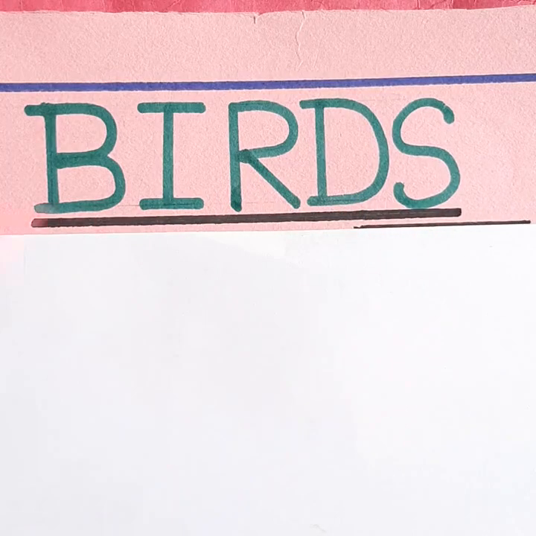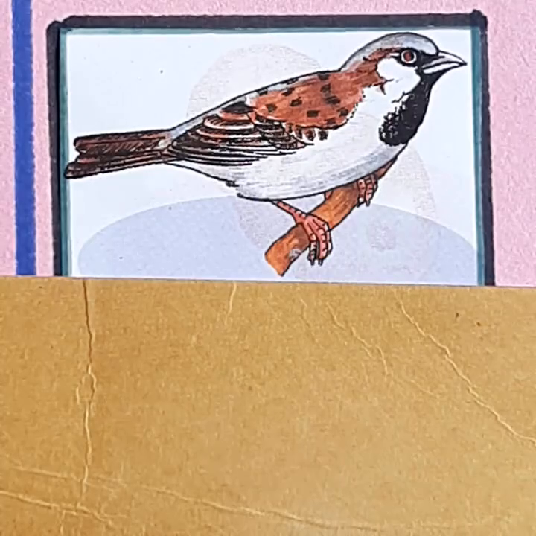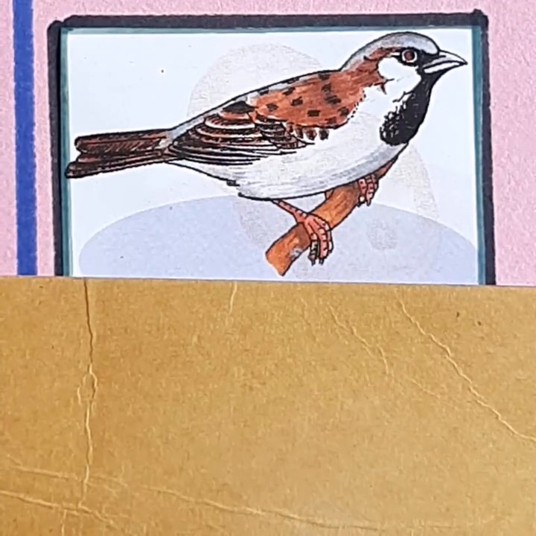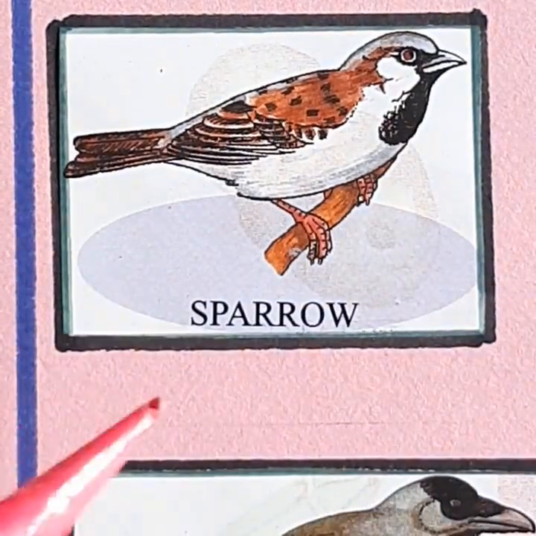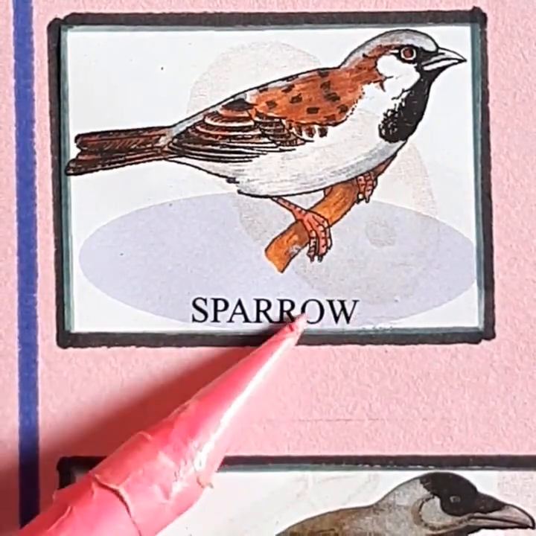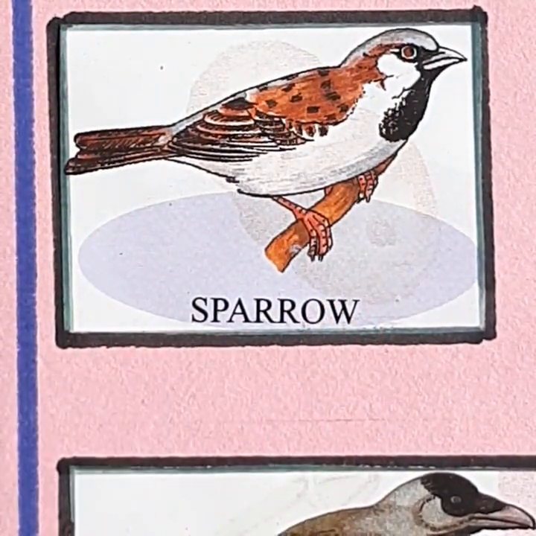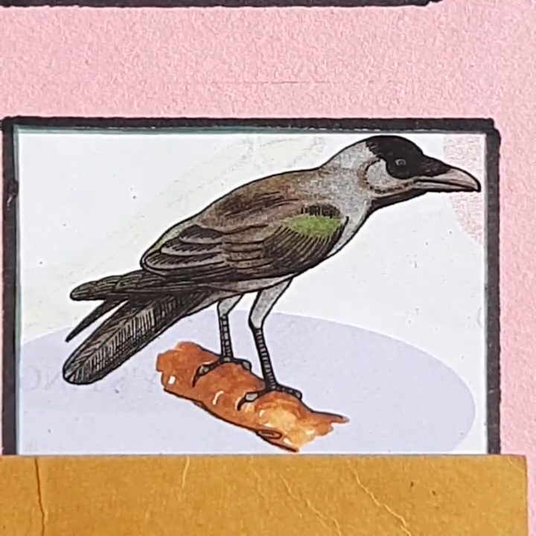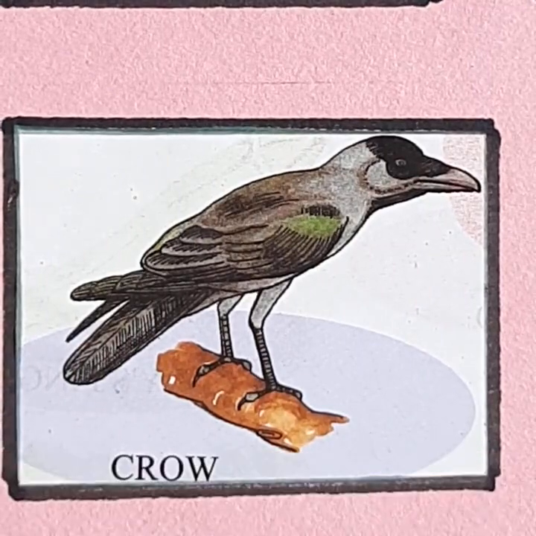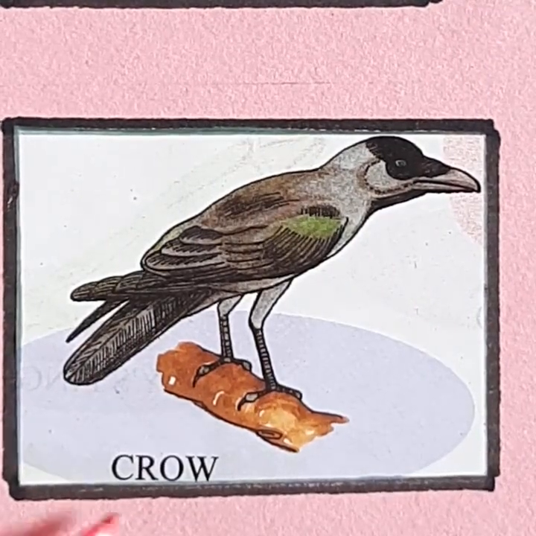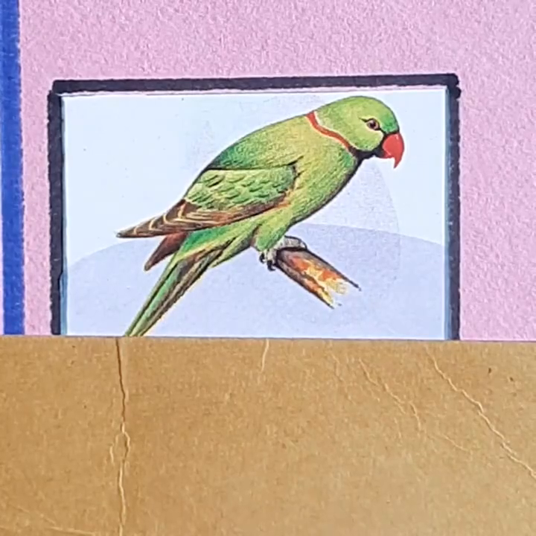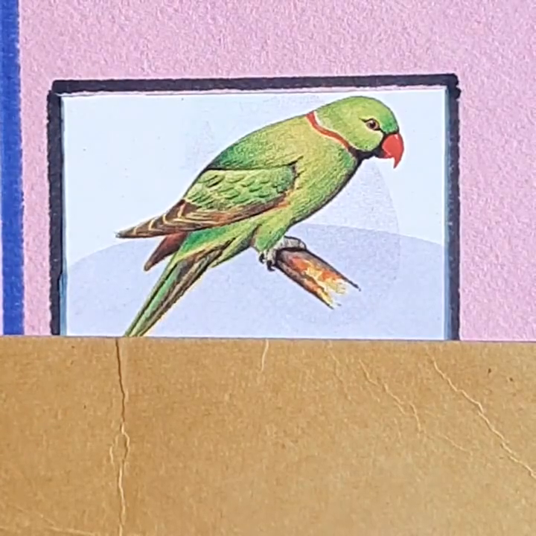Birds. Children, can you tell me which bird is this? Good. Sparrow. What is the spelling of sparrow? S-P-A-R-R-O-W. Sparrow. Next, which bird is this? Yes, crow. What is the spelling of crow? C-R-O-W. Crow.